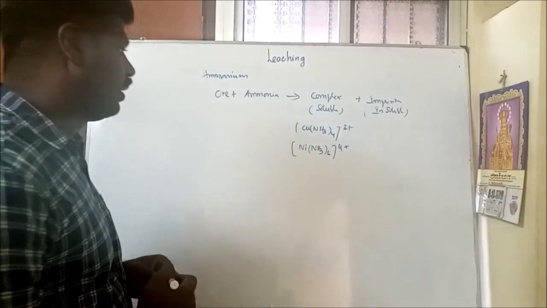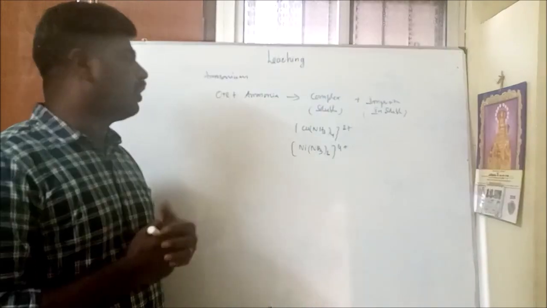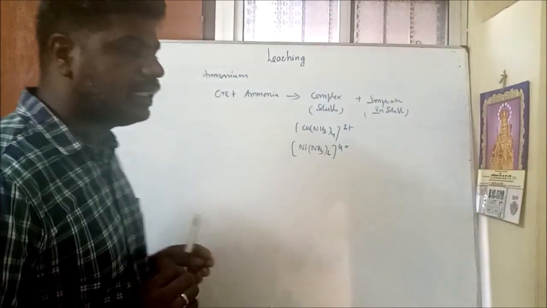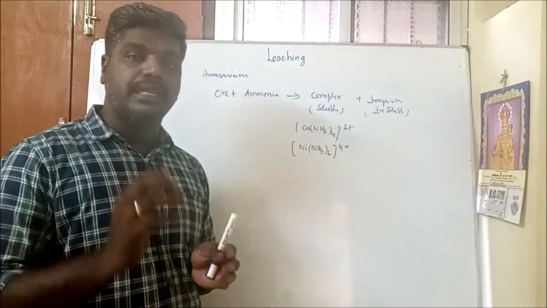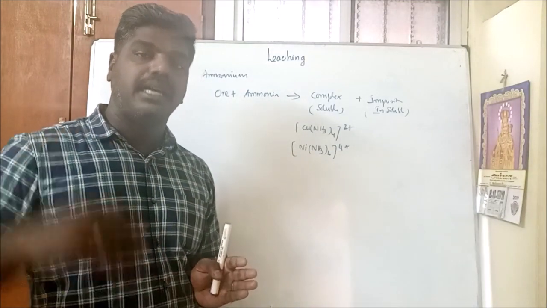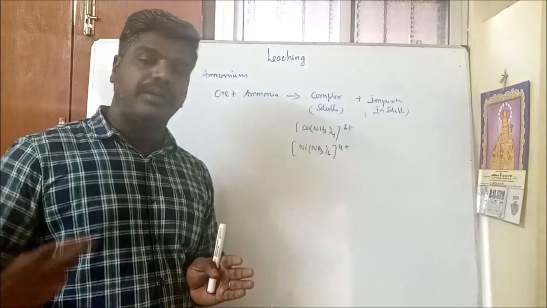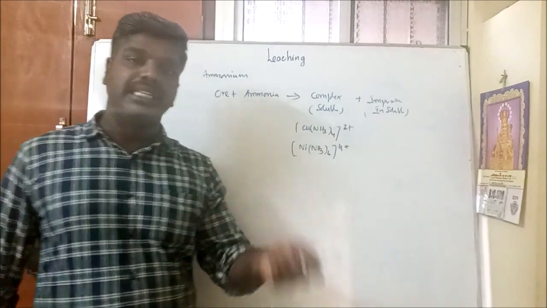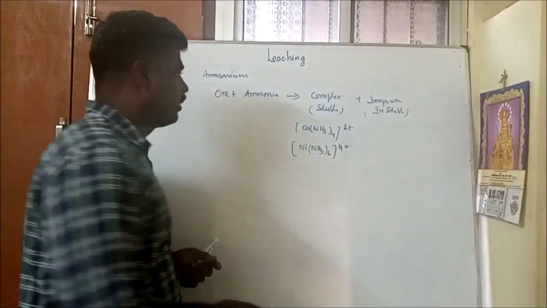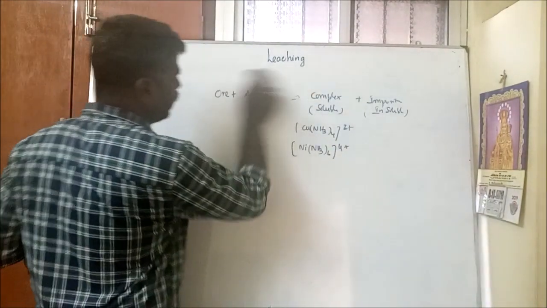These are called ammonia leaching. Ammonia leaching is nothing but when the ore is treated with a solvent like ammonia, it forms a soluble complex and the impurities are insoluble. The impurities can be easily separated. From the complex, we can easily regenerate the required metals. This method is called what?